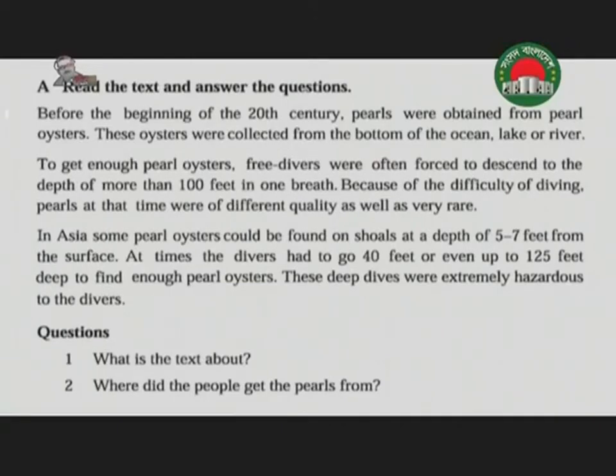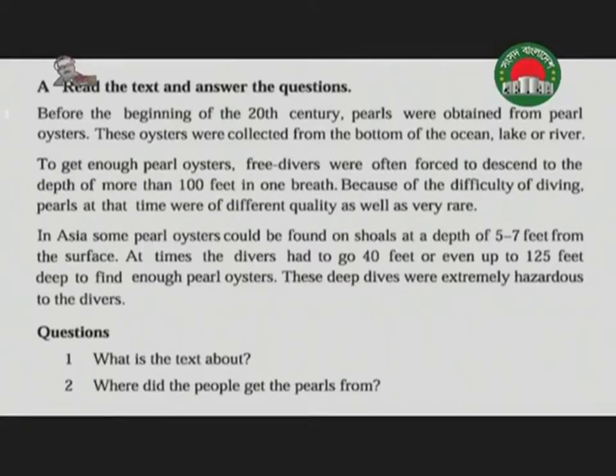Next para. To get enough pearl oysters, free divers were often forced to descend to a depth of more than 100 feet in one breath. Can you imagine? 100 ফিট নিচে যায় এক শ্বাস প্রশ্বাসে. Understand, it is very risky for the divers, hazardous for the divers.